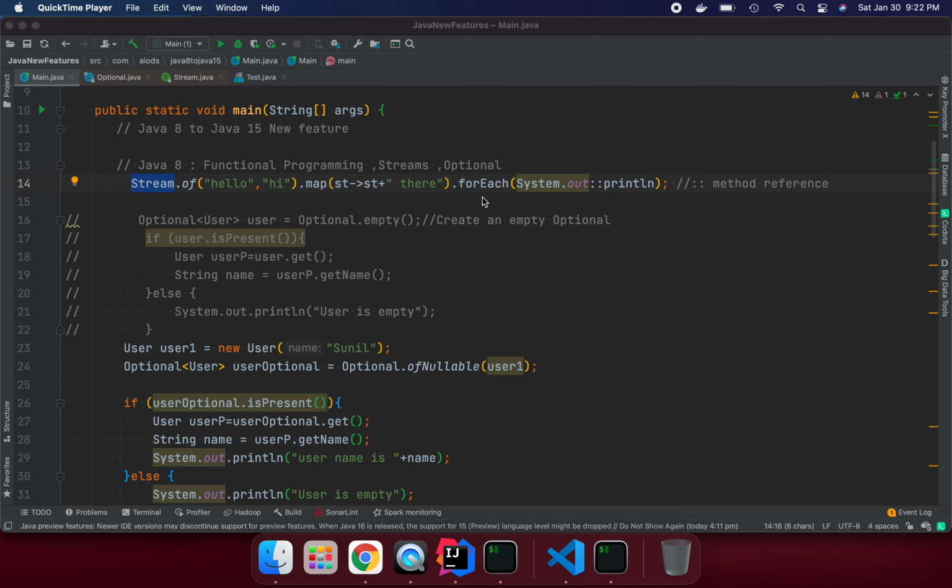In today's session, I am going to cover new features of Java 8 to Java 15. So let's get started. Like Java 8, we got so many new features. Basically, we can do functional programming in Java with this one. So what were those features?